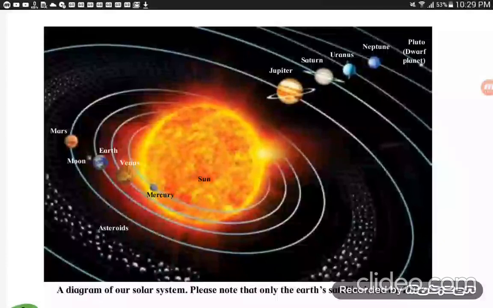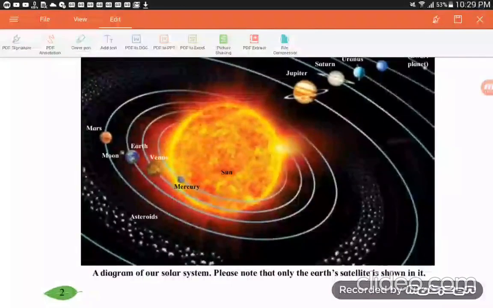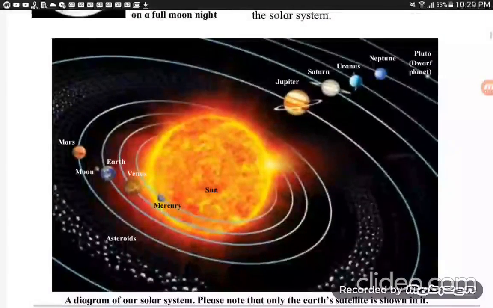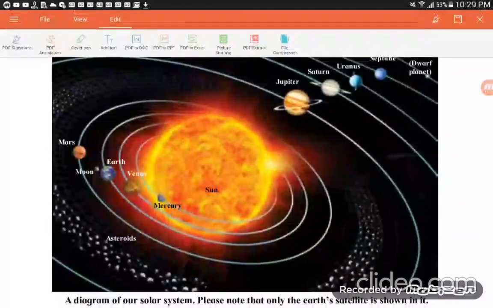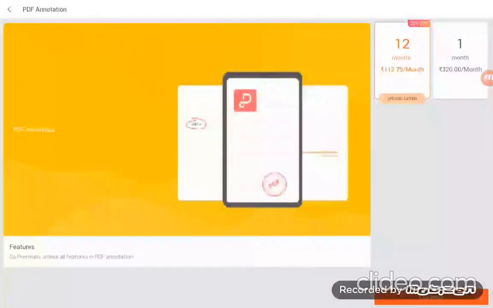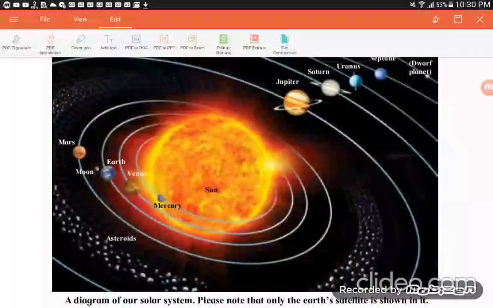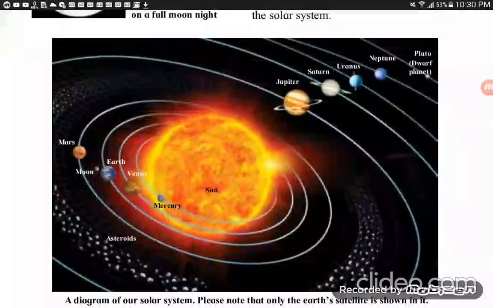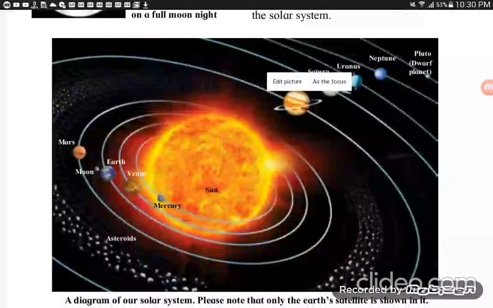This is Mars and this one is Jupiter. When you look at the picture, a small asteroid belt is given.